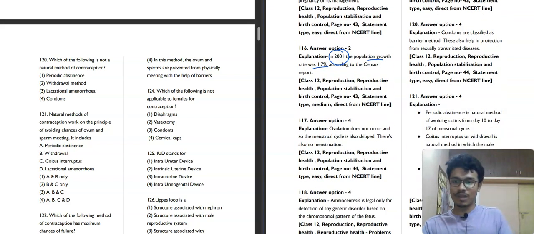What it is saying? Which of the following is not a natural method of contraception? Periodic abstinence, natural. Withdrawal method, natural. Lactational amenorrhea also natural, but condom is not natural, right? Condom is synthetic, latex made. It is not natural, we have to put it on. So fourth option will be our correct answer for this question. It is a type of barrier method.